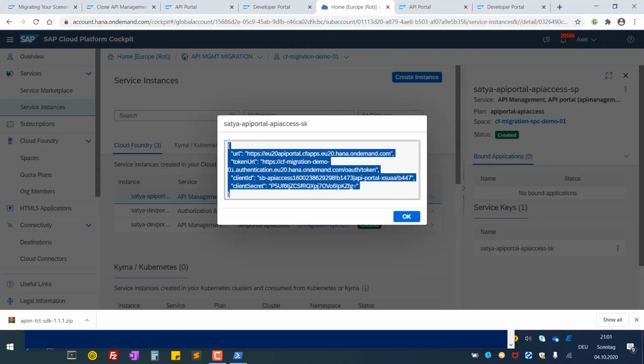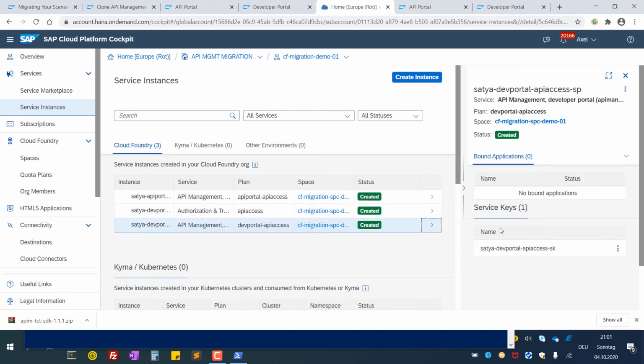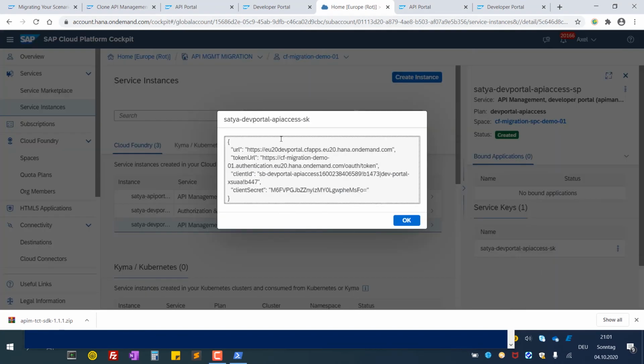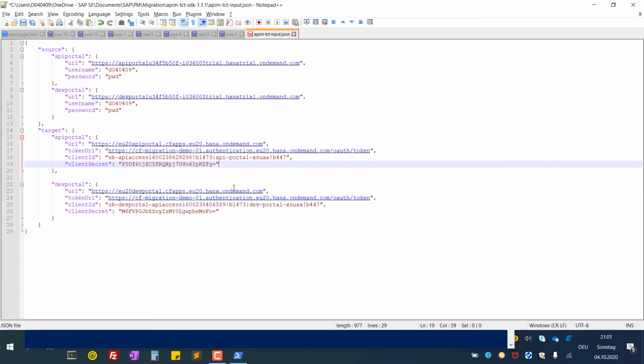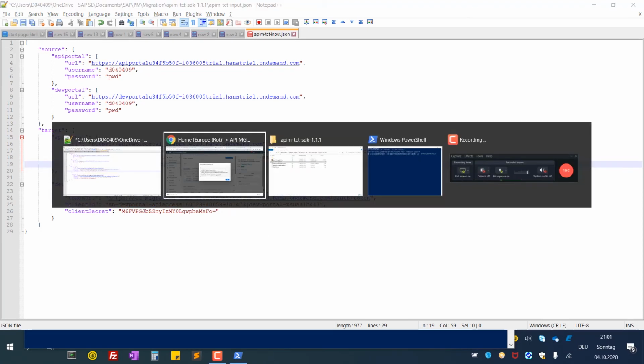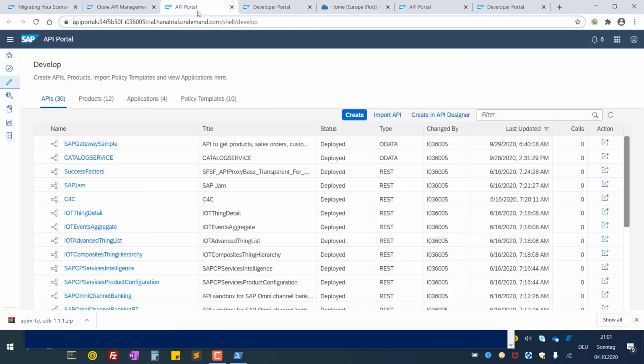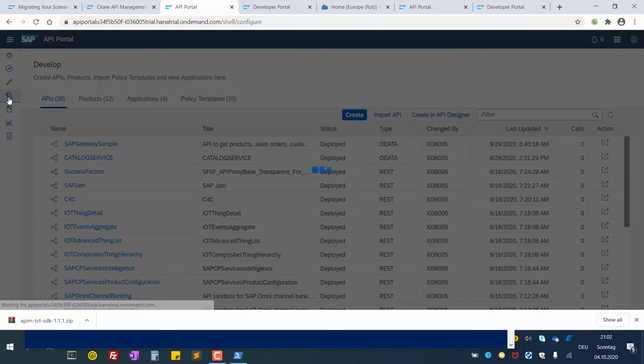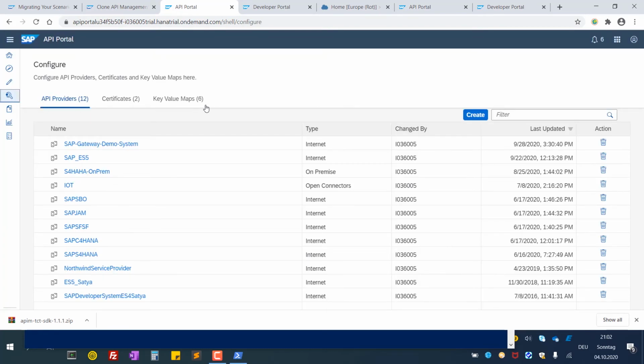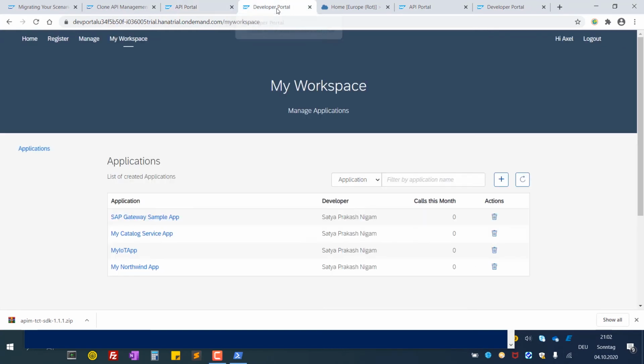This was for API portal, and we do the same for the dev portal. With this we have configured the JSON file, and now let's have a look into the API portal of our Neo environment. As you can see, we have 30 APIs, 12 products, 4 applications and 10 policy templates. In addition, we have a few configurations like API providers, certificates, key value maps, and in our dev portal, also the Neo tenant, we also have some subscriptions created.